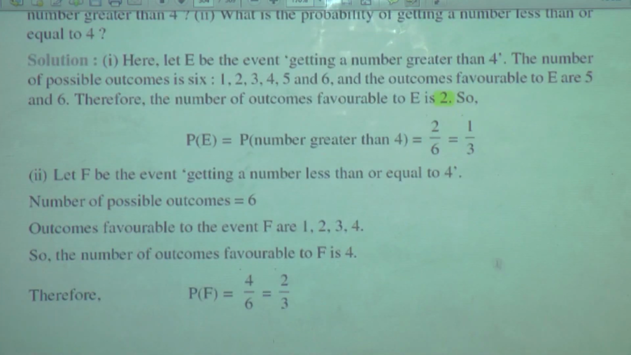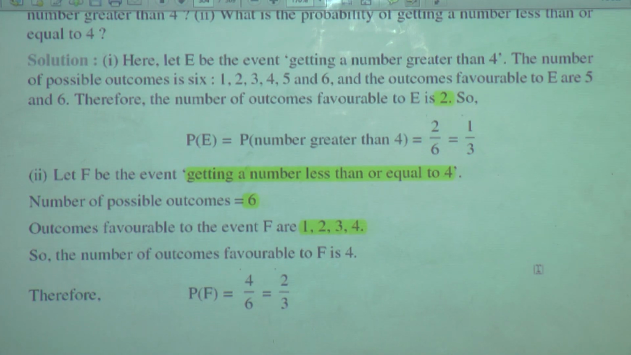Proceeding further, let F be the event getting a number less than or equal to 4. What is the next event? F, getting a number less than or equal to 4. Number of possible outcomes is 6: 1, 2, 3, 4, 5 and 6. Outcomes favorable to the event F are 1, 2, 3, 4. Why is 4 included in this? Because it is less than or equal to 4. So 4 is equal to 4, not less than, and neither is 4 greater than 4.